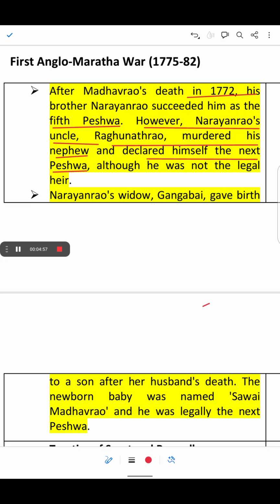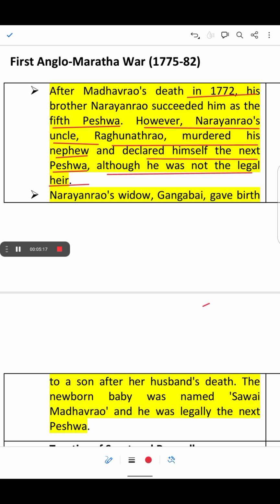So we have discussed how Raghunath Rao, who was the uncle of Narayan Rao, had murdered Narayan Rao and declared himself the next Peshwa. But he was not the legal heir. Okay.